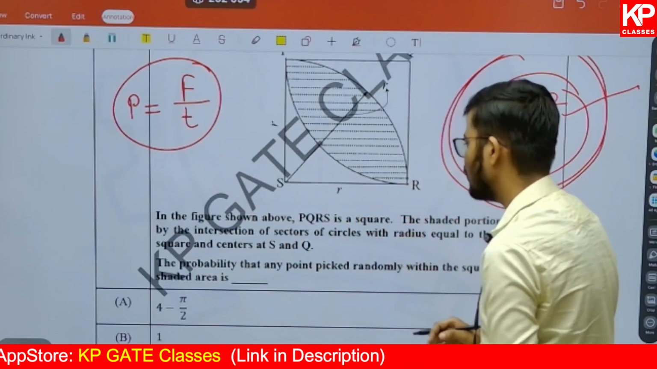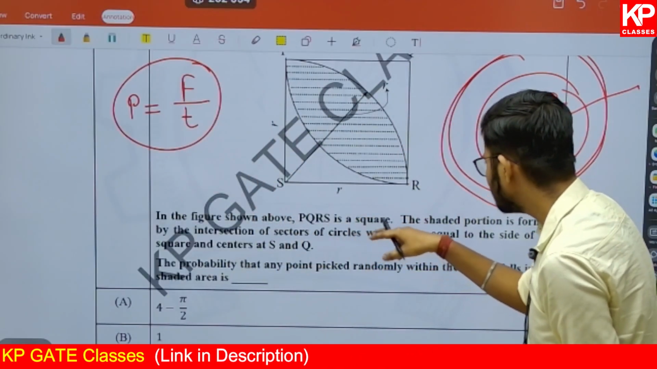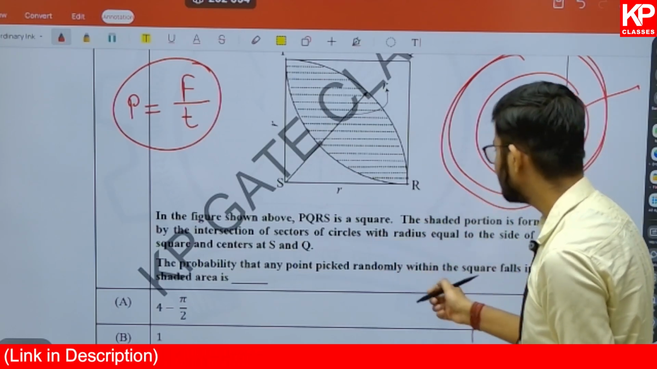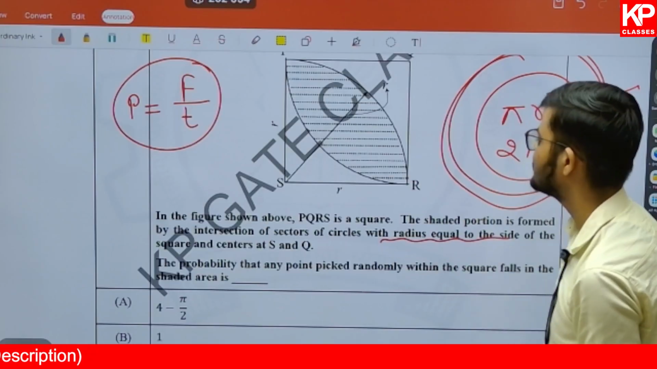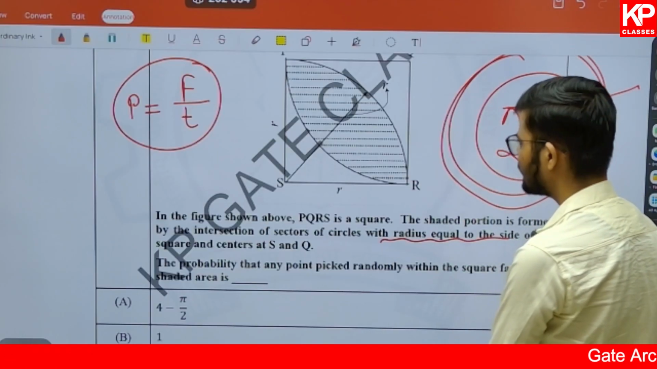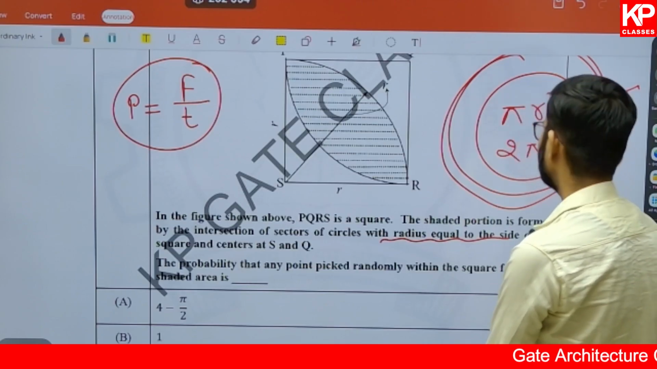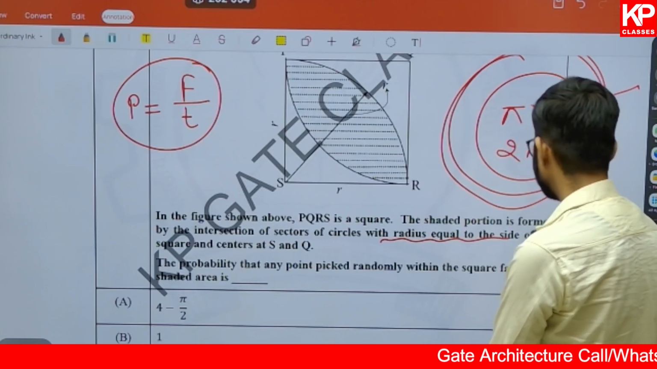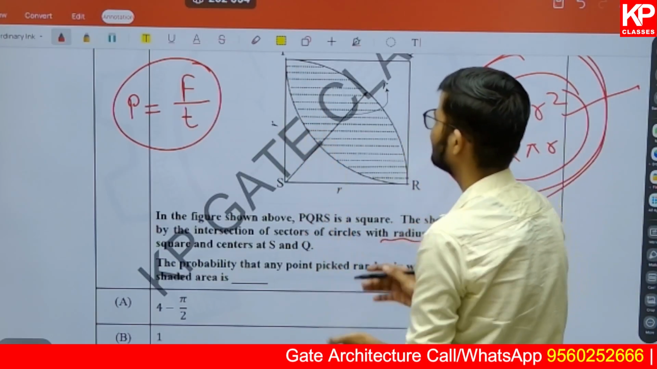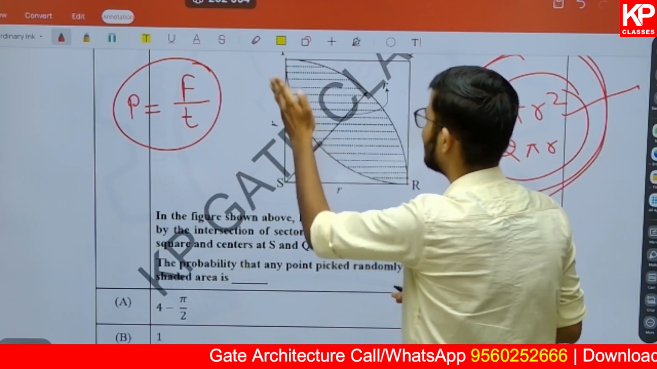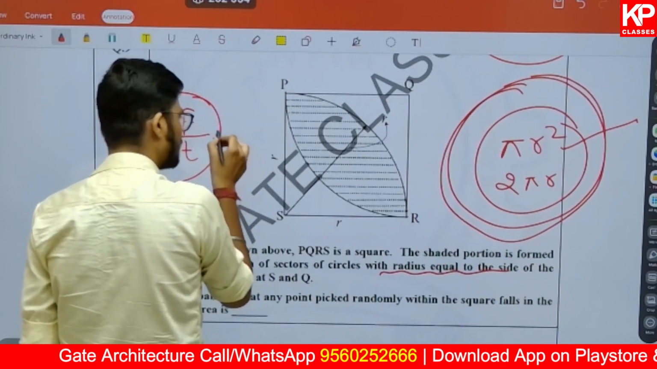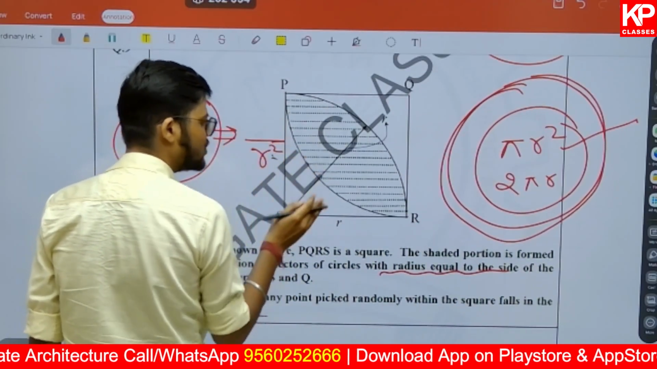This total area. So in case of total area, what they have given is the shaded portion is formed by the intersection of the sectors of the circle with radius equal to the side of the square. So if this is r, okay, they have given it. If this is r, this is also r. So we can find out what is the total area. Total area is going to be r square. I hope you guys understand that. R square, the total area.